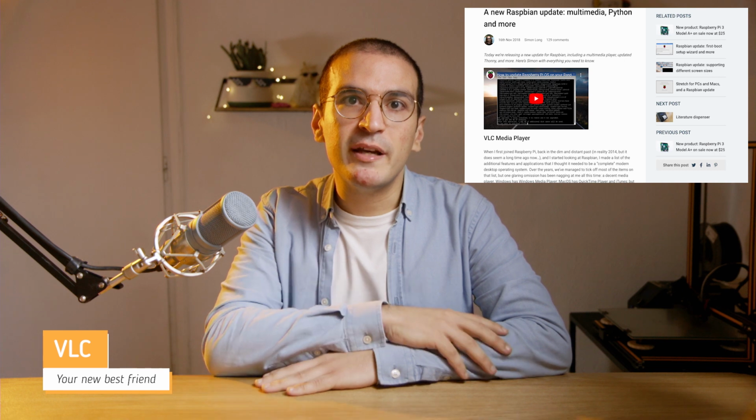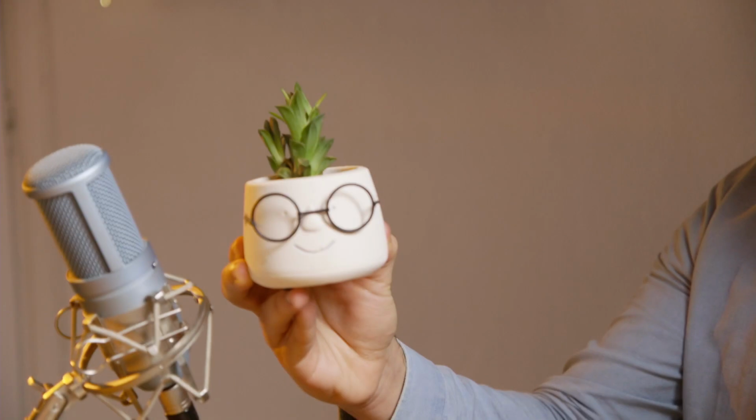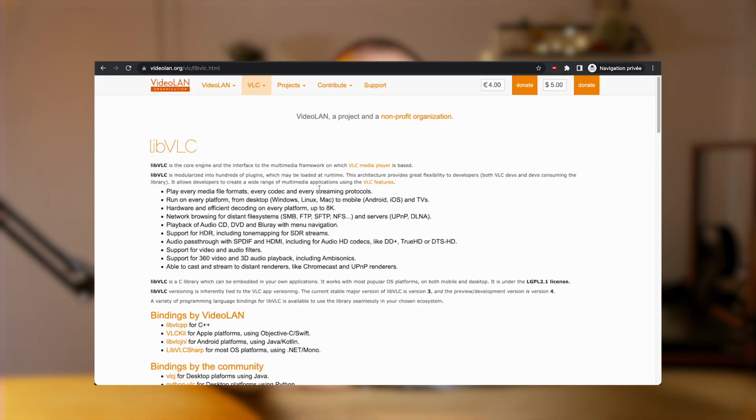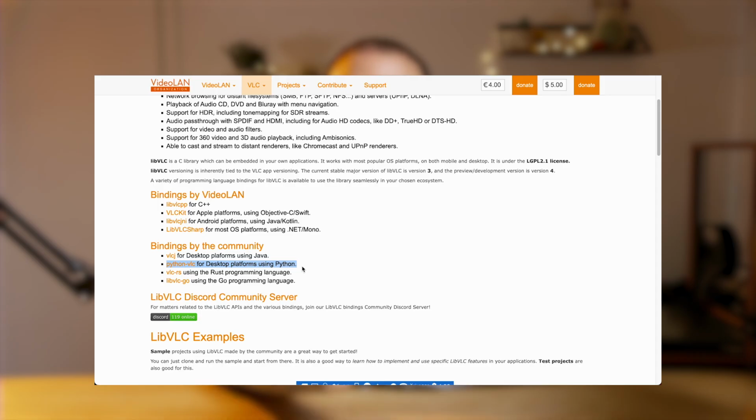After some research, I discovered that VLC is the recommended media player on a Pi now. Also, controlling VLC from Python, which I wanted to use for the rest of the project, is super easy thanks to libVLC. What is libVLC? libVLC is the core engine of VLC that you can use to create your own project based on the player. It's a C library, but there are bindings for other languages, including Python. By the way, VLC being a French program, you should call it VLC Media Player.